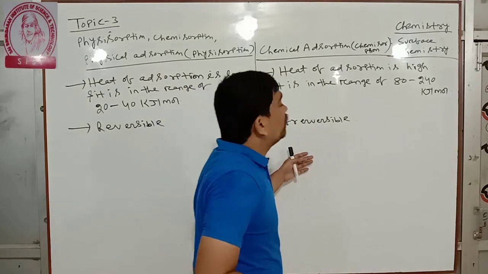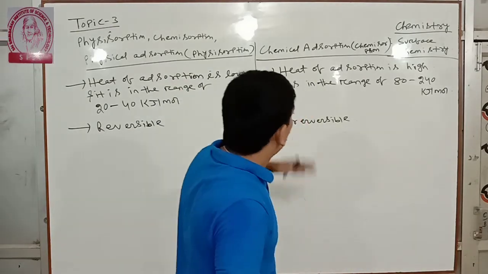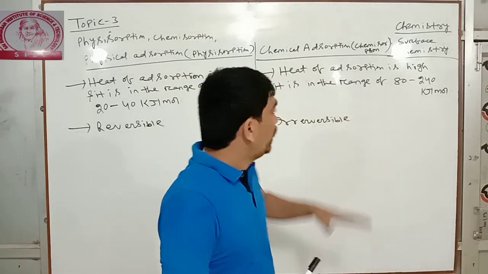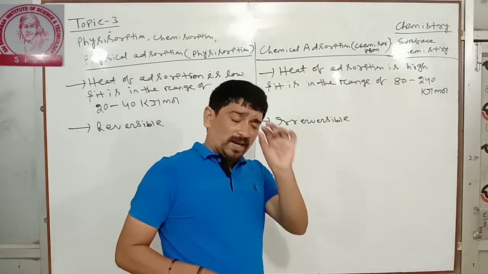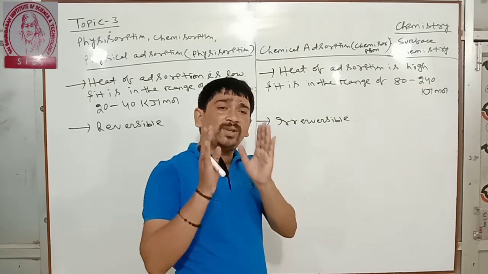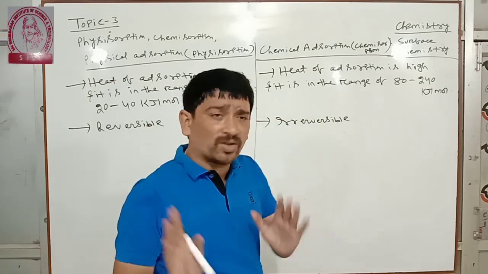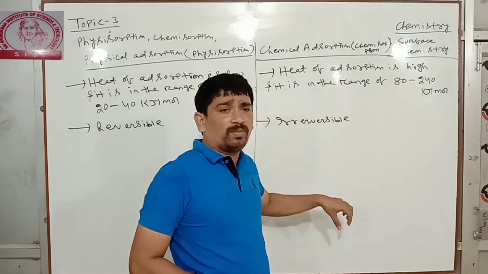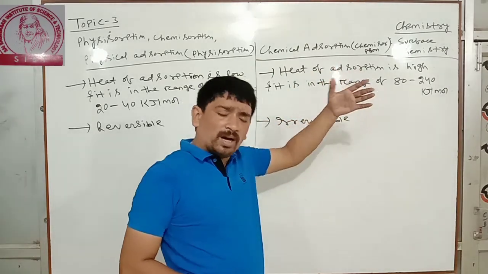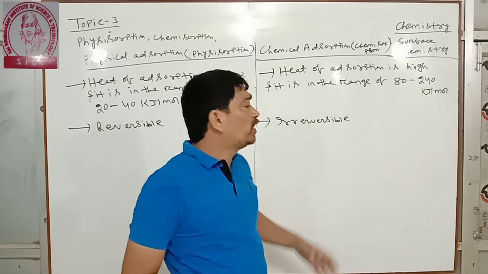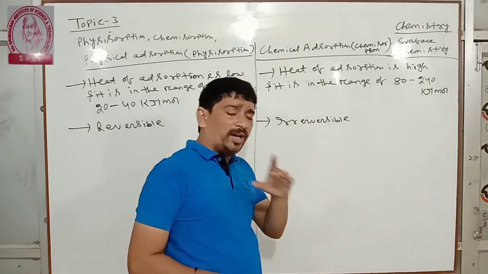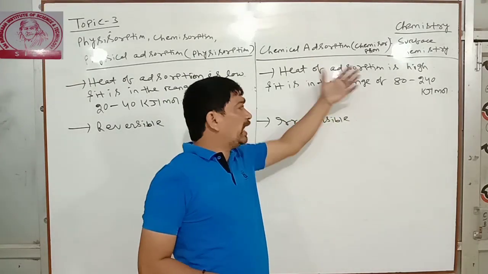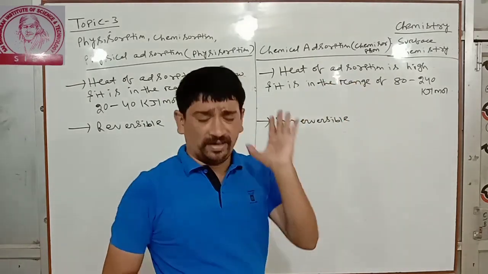Here, in chemisorption, a surface compound is formed due to the chemical bonds which occur between the adsorbent and adsorbate. How is the surface compound formed? Due to the chemical bonds between adsorbent and adsorbate.